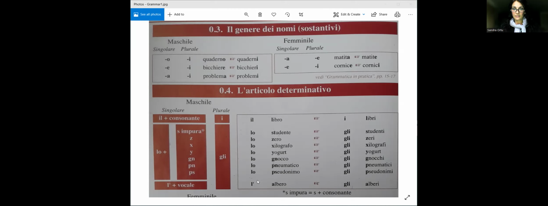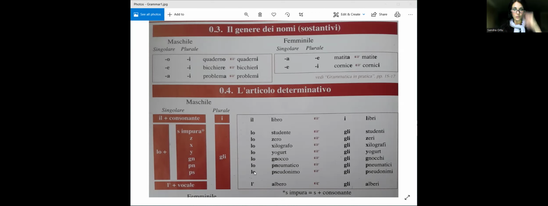Let's not forget, we have l', as we said earlier. L', as you may know already, we use in front of words starting with a vowel instead. So here we have albero, which is a tree. So l', l'albero, the tree. Basically, l' comes from this lo.